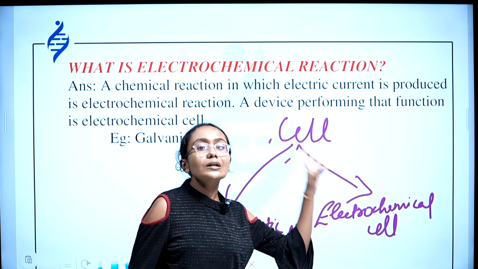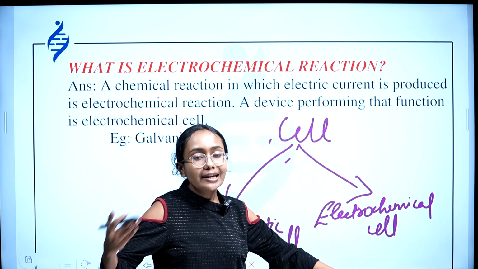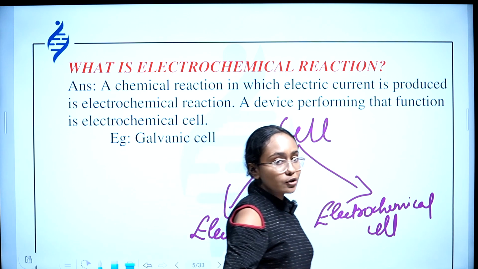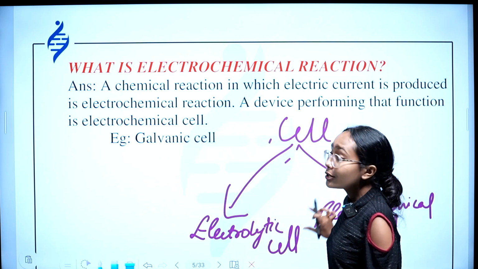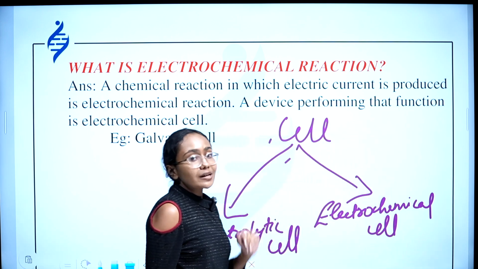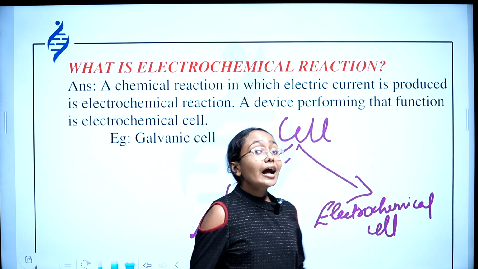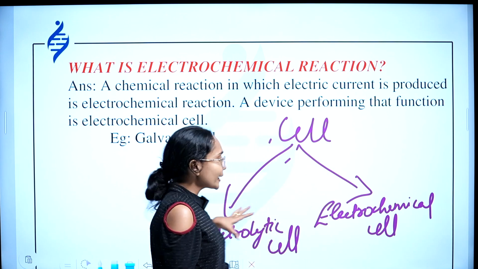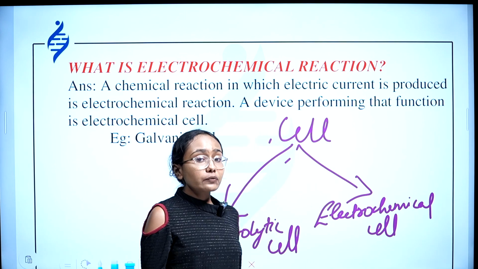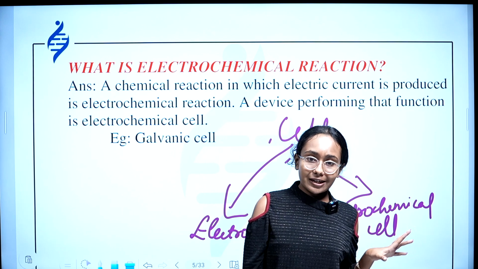So you know what a cell is. It's a device to convert electrical energy to chemical energy or chemical energy to electrical energy. For that purpose, I have two cells in my hand: one is an electrolytic cell and the other is an electrochemical cell. I can use the electrochemical cell for converting chemical energy to electrical energy, and the electrolytic cell to convert electrical energy to chemical energy.